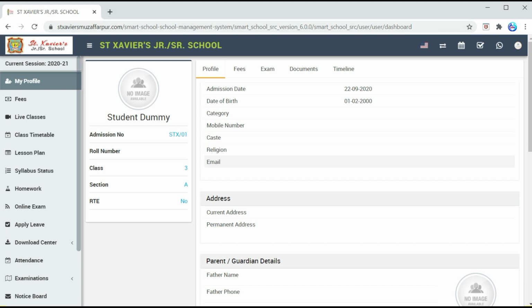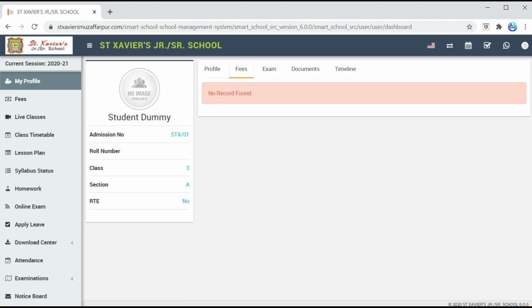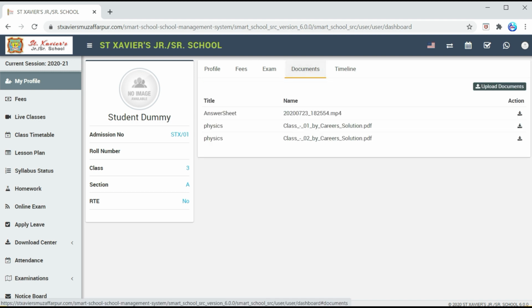The dashboard will open. Here all the information will be shown, like admission date, date of birth, category. You will update it as per your choice. Now the fee section. In this section you can see your fee details. In the examination section, when the MCQ examination is scheduled by your teacher, the list of the MCQ will be shown here. In the document section, when you have to upload any assignment or homework which will be given by the teacher to you, you can upload it from here.